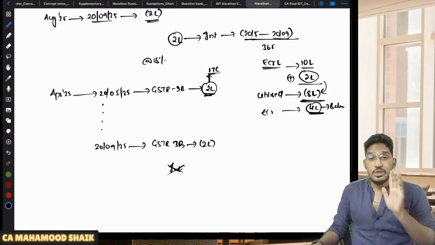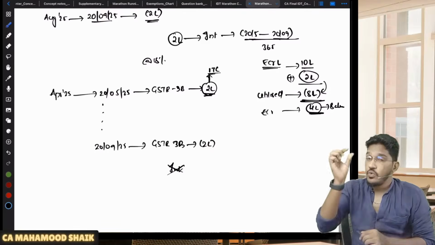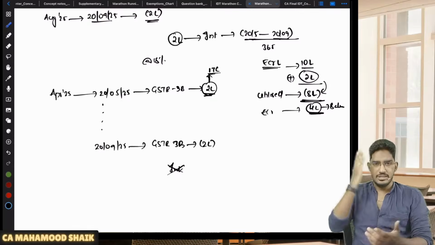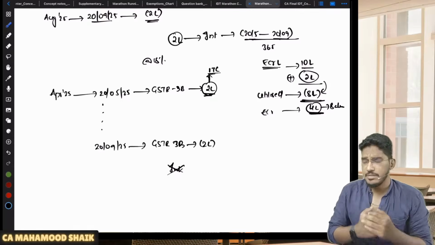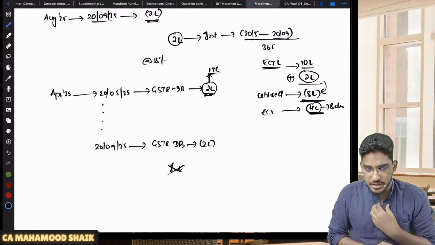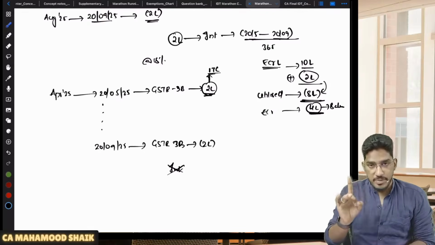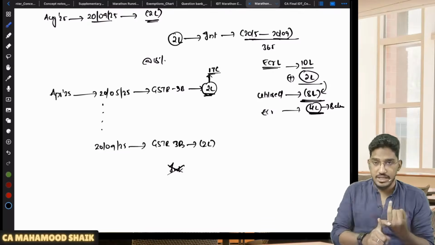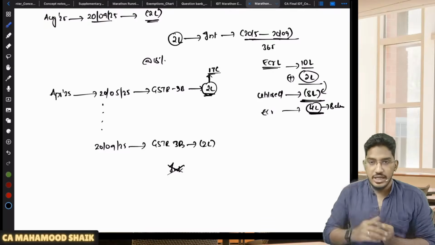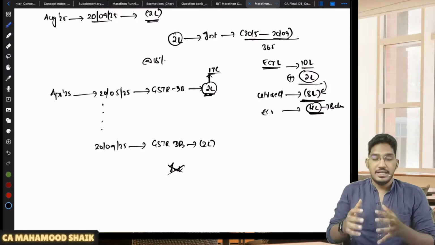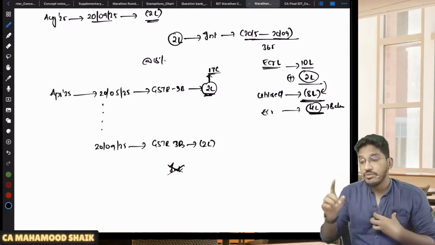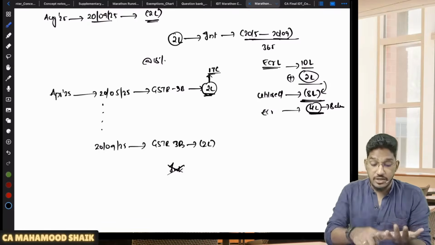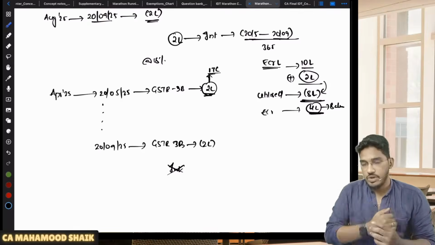Sir, when can we say ITC is utilized? ITC will be considered as utilized only when the balance in the electronic credit ledger has fallen below the wrongly availed ITC amount. Listen carefully. Pay attention to the words I am using here, as these are the words you have to write in your exam. So interest will be payable only when ITC is wrongly availed and also utilized. Then only interest is applicable. But in this case, you have only availed ITC, but you have not utilized it. You did not use it for discharging your output tax liability. If ITC is wrongly availed but not utilized, interest is not payable.